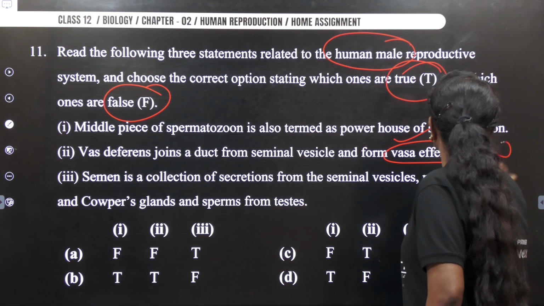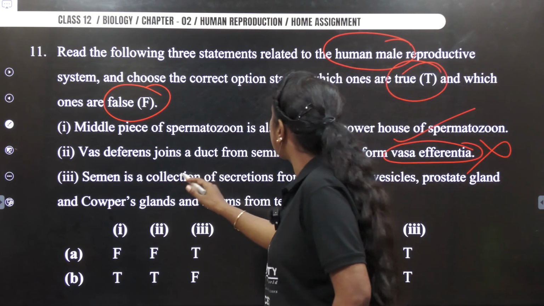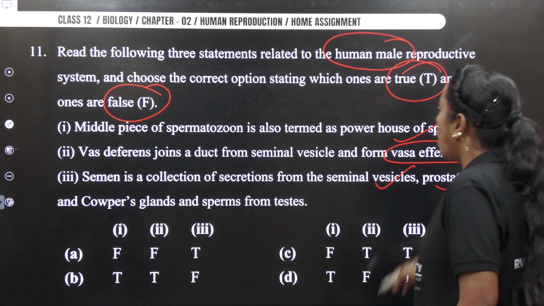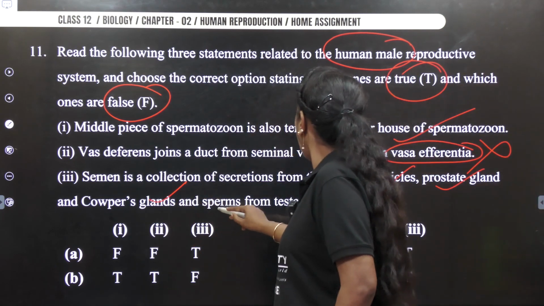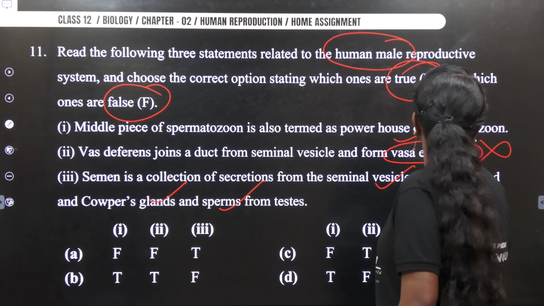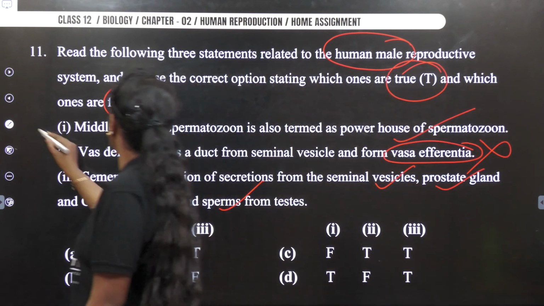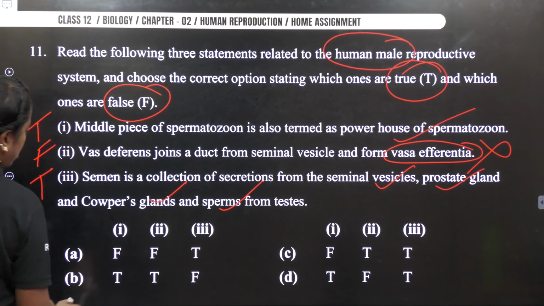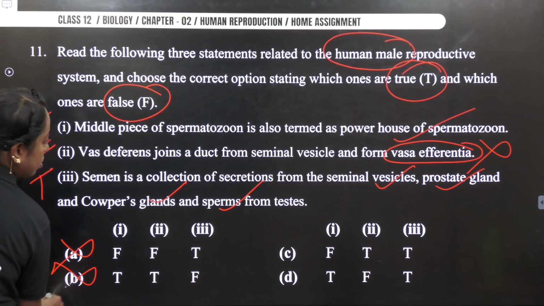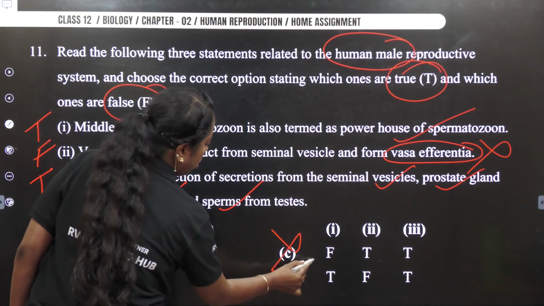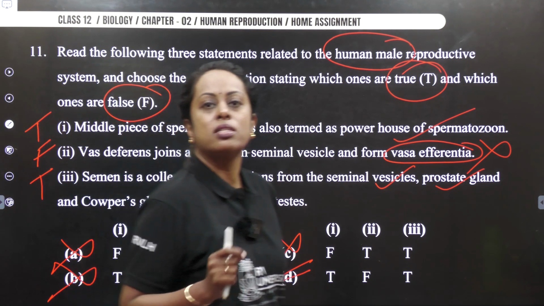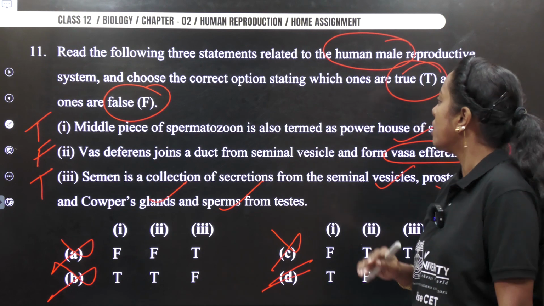Wrong, it should be epididymis. Semen is collection of secretion of seminal vesicle, prostate gland, Cowper's gland, and the sperm from the testis. So your option should be what? True, false, true. So this is wrong, this is wrong, this is wrong. Option D is our answer. So I hope even you have marked your answer correctly. Option D becomes your answer.